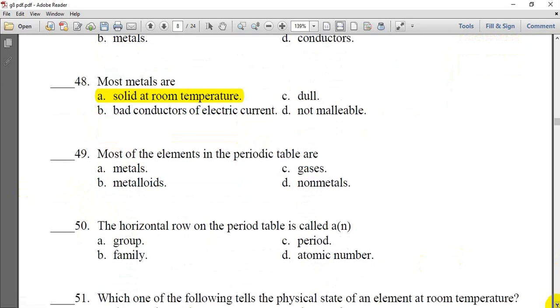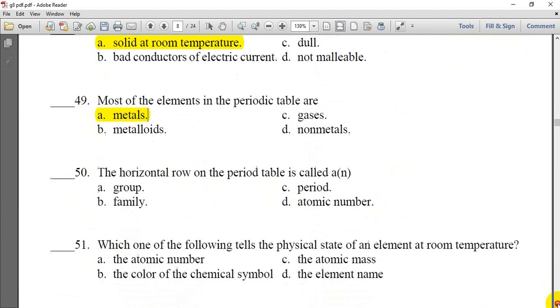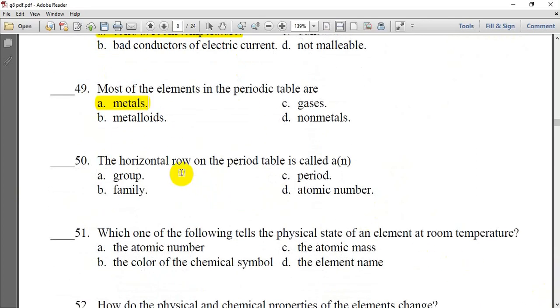Question 49. Most of the elements in the periodic table are metals. And if you remember the color of metals in the periodic table, the box was blue color, so most of the elements are metals. The horizontal row on the periodic table is called a period.